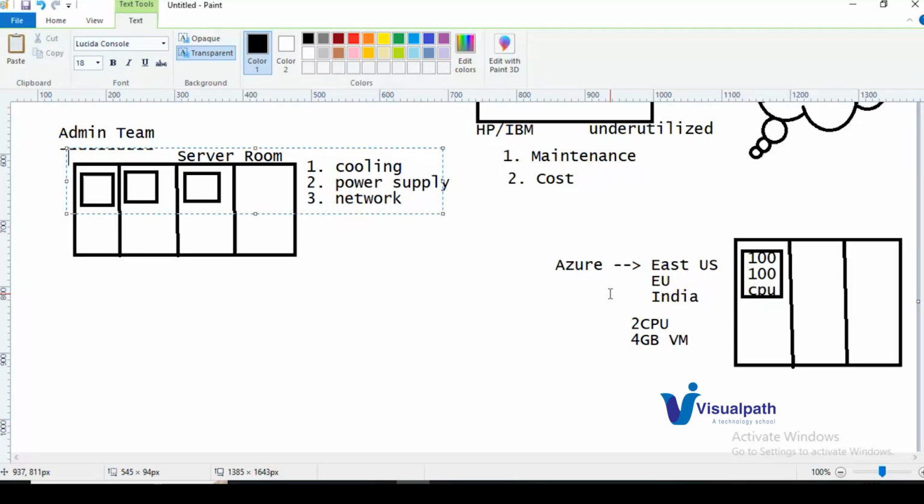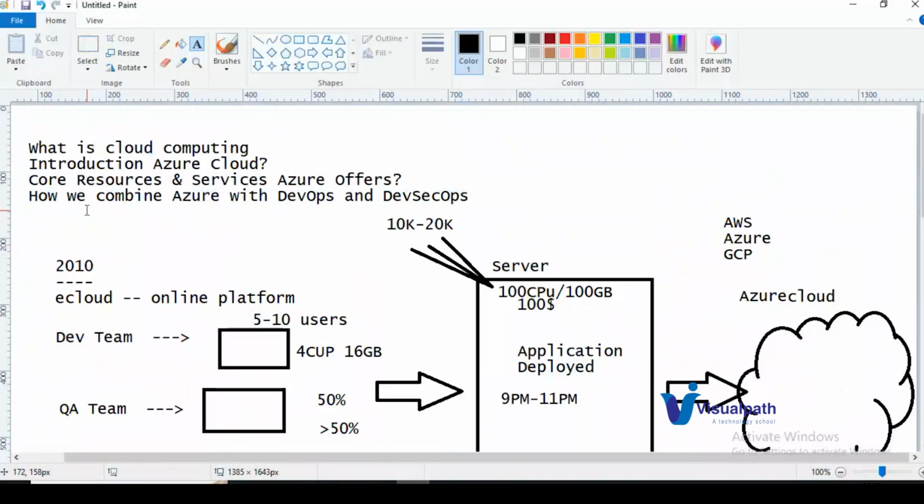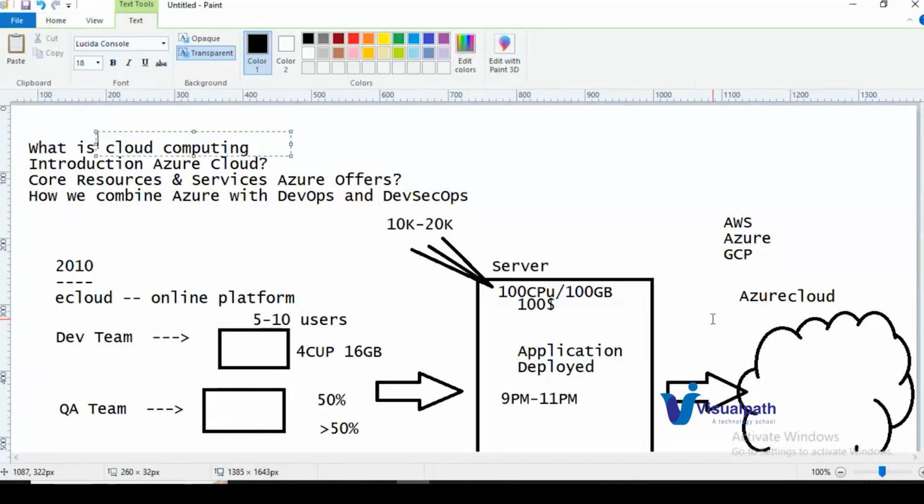We don't need to install the servers in our local organization, in our server room, or provide a cooling system, power supply, network. All these are not required at all. Simply all the infrastructure maintenance will be taken care of by the Azure Cloud. Simply they offer us the service to use it. So that is what we are calling cloud computing.